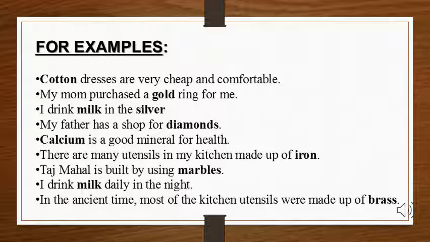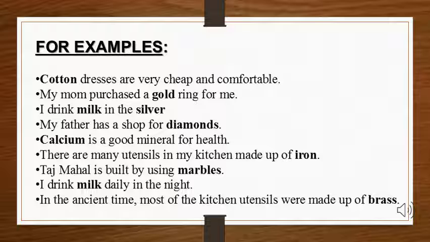Here you can see I have a lot of sentences as examples for you to understand material nouns in a better way. So here our first example is cotton dresses are very cheap and comfortable. Here dresses are not material nouns because they are the things that are made from cotton.